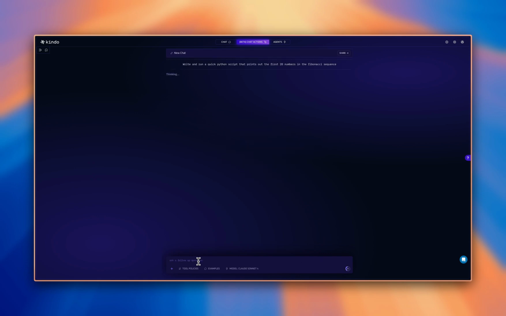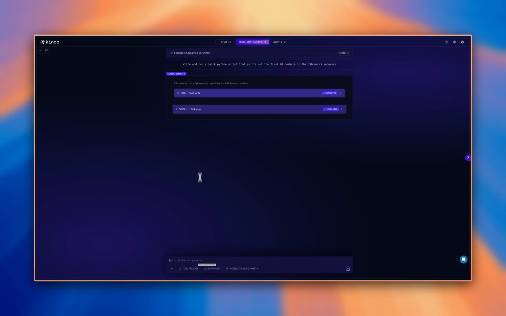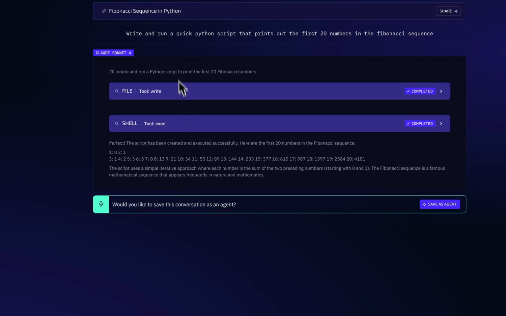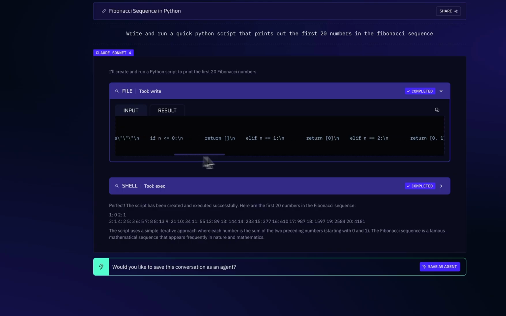So I can just ask it to write a quick Python script that's going to print out the first 20 numbers of the Fibonacci sequence. It's going to use that same sandbox that we used for the Nmap scan, and it's going to first write the file there. And if I open this up, you can see that this is actually writing this file. This is actually the whole file here.